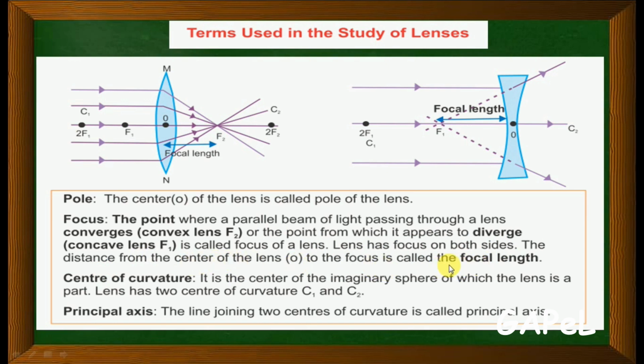This is already explained in the mirror part. Center of curvature, again the same. There is C1, a center of curvature, and C2, a center of curvature. If you make a circle here, this point is a center of curvature, and if you make a circle there, C2 becomes the center of curvature. The principal axis is the line joining the two centers of curvature.